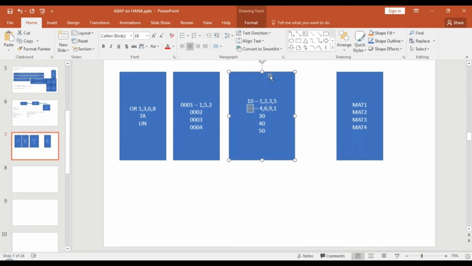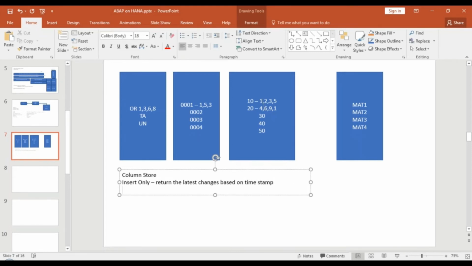So these are the software advancements SAP HANA has made. The first advancement is column store, which, with the insert only approach, makes it possible to track versions. The insert only approach returns the latest changes based on timestamp, and you can also track the versions because you have multiple timestamps stored containing all the versions. This has simplified the architecture a lot and also reduced the storage cost. Why? I'll tell you the reason.